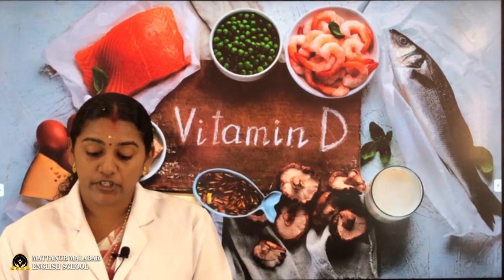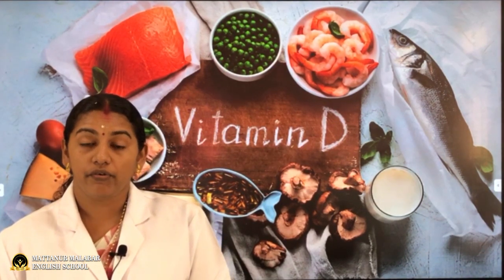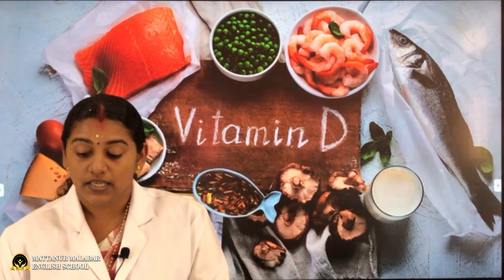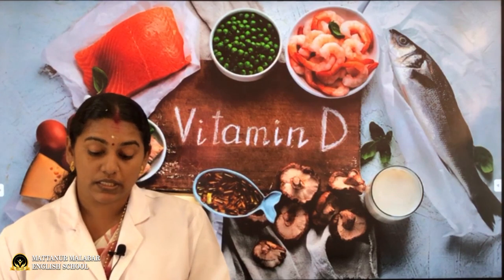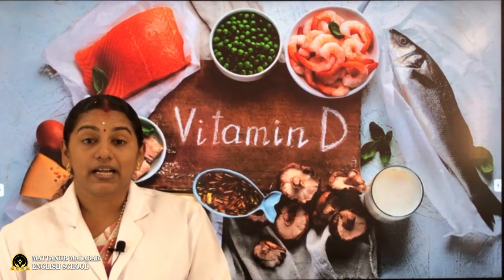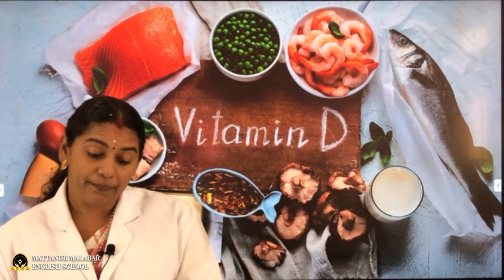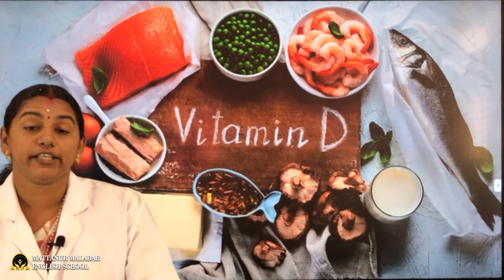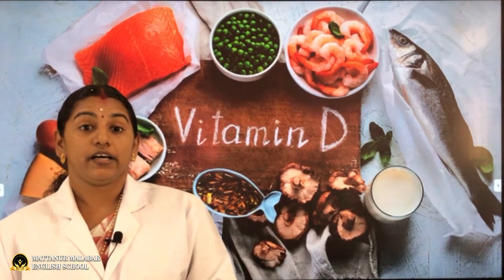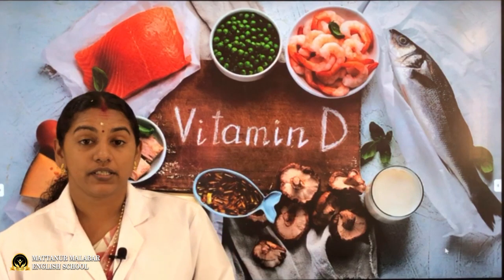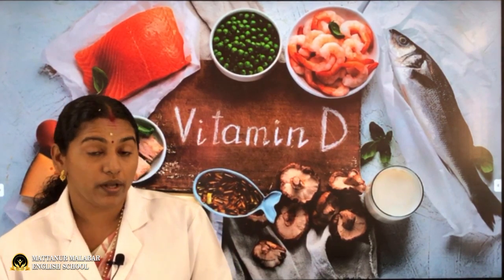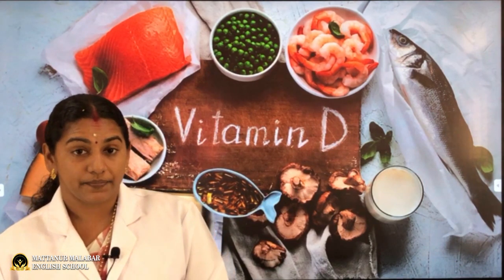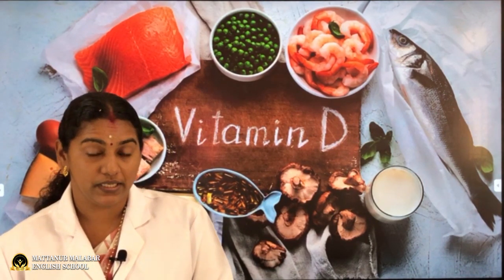Its deficiency may cause rickets and softening of the bones, and exposure to sunlight or UVB helps to produce vitamin D. That is why from school, and maybe your parents also say, from morning sunlight we will get vitamin D.